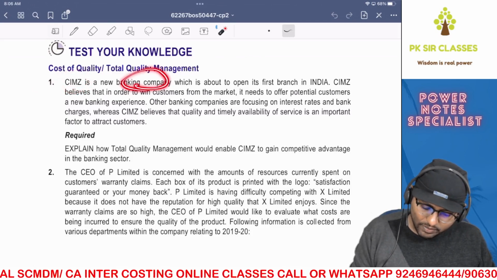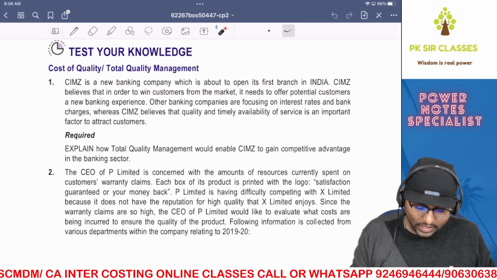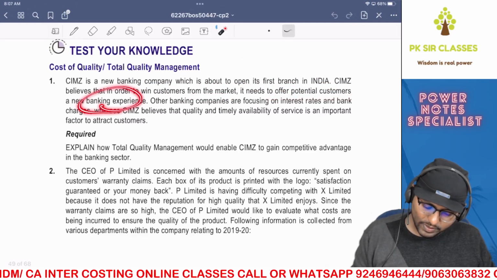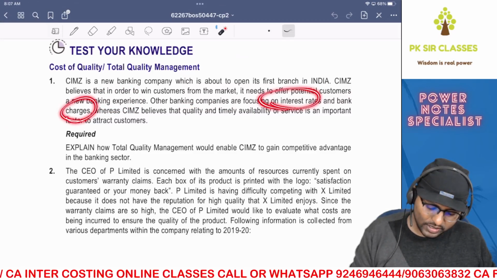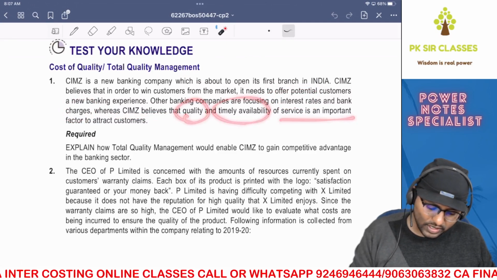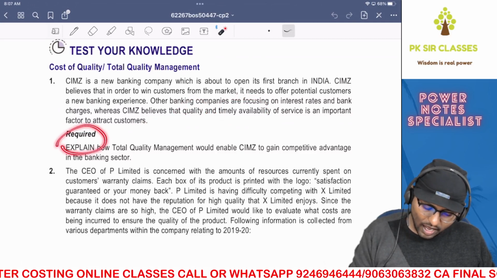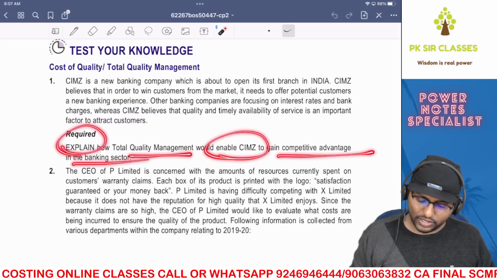CIMZ is a new banking company which is about to open its first branch in India. CIMZ believes that in order to win customers from the market, it needs to offer potential customers a new banking experience. Other banking companies are focusing on interest rates and bank charges, whereas CIMZ believes that quality and timely availability of service is an important factor to attract the customers, right? Explain how TQM would enable CIMZ to gain competitive advantage in the banking sector.